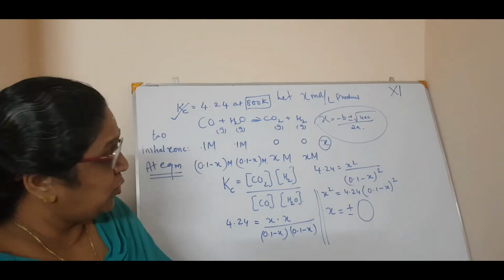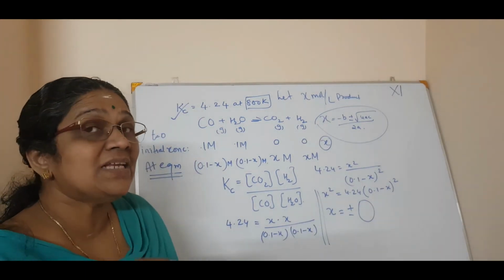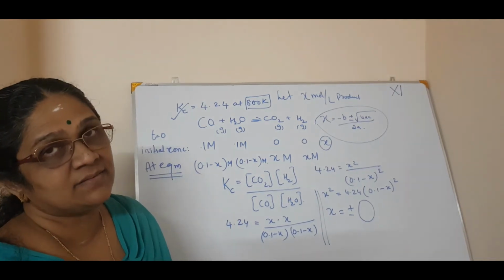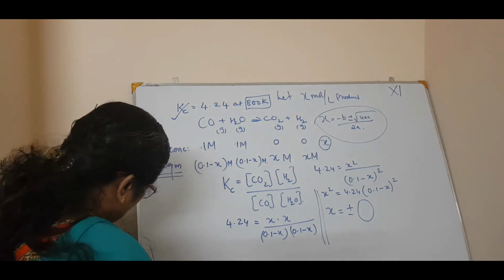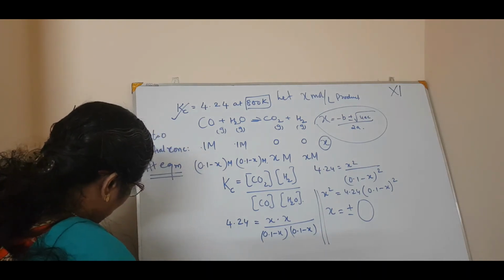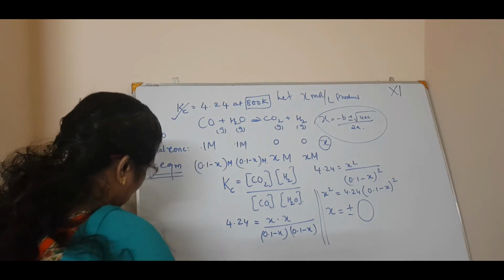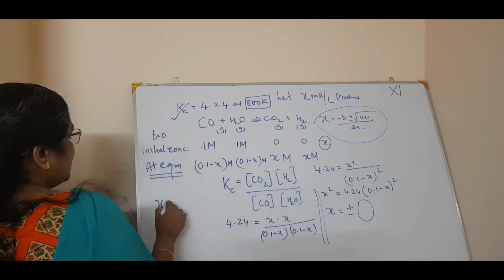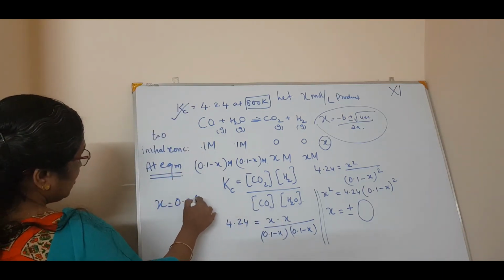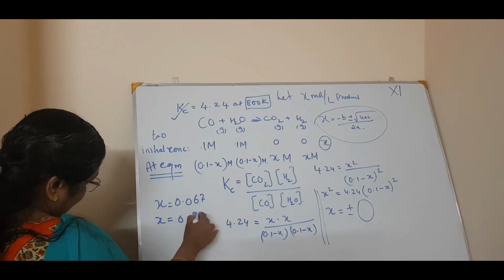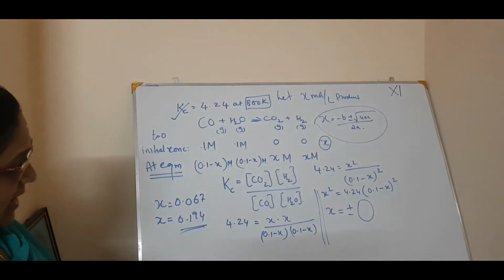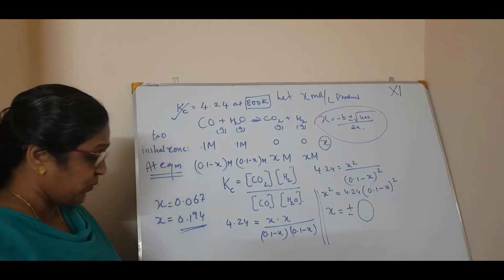Okay, so you will get x, and you have to delete or omit one x. I will give you the x values. One is x equal to 0.067 and the other value of x is 0.194. Okay, now you are getting these two values.